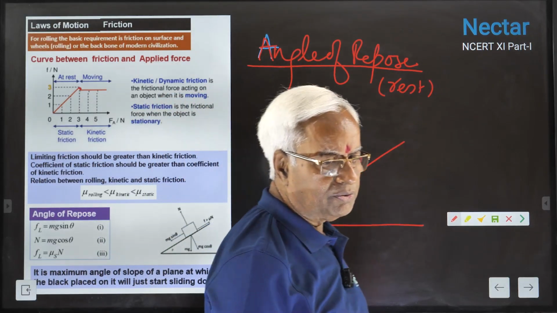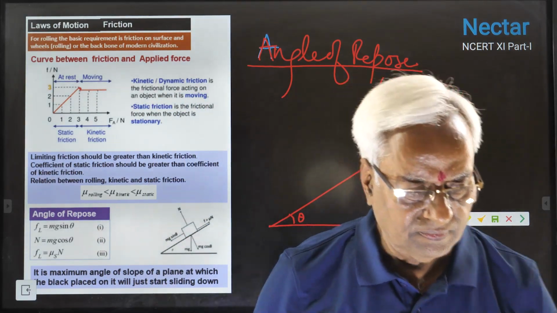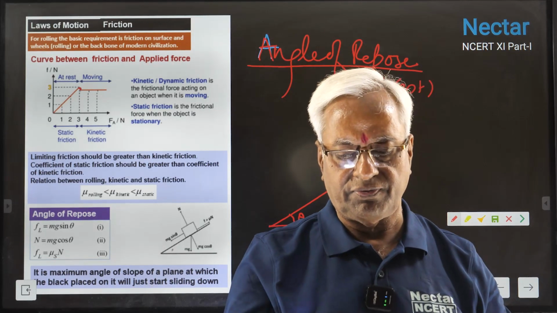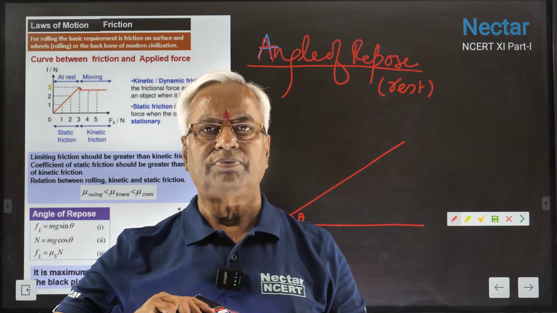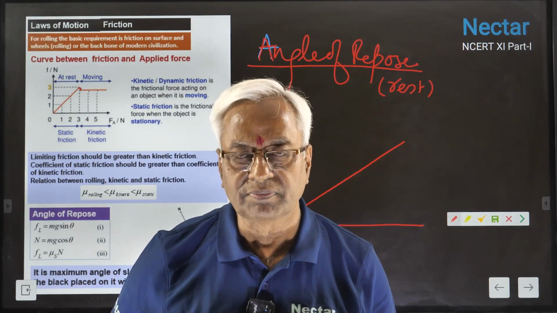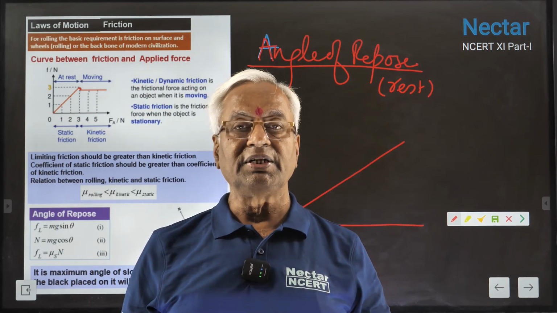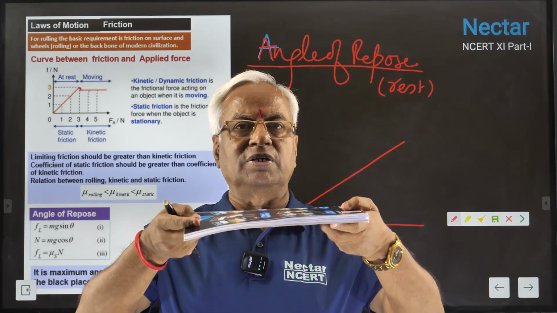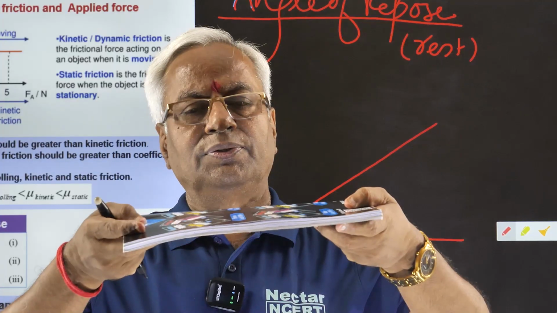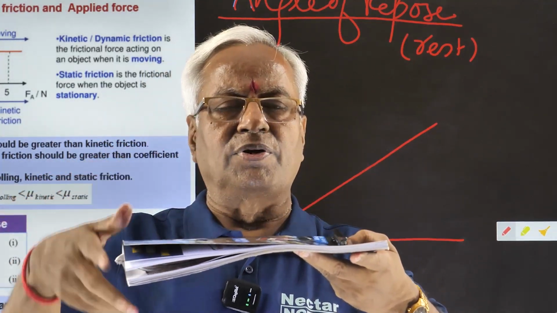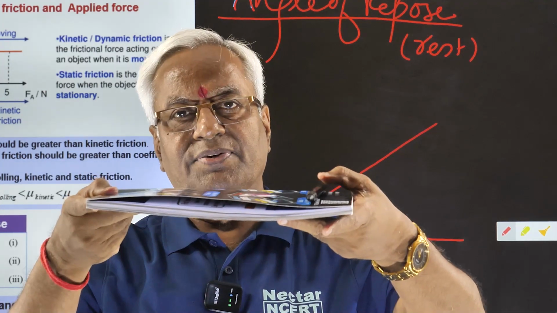In fact, this is not the plane, I would take one example of a book. This is horizontal position. Consider this a plane whose inclination is likely to be changed. This is horizontally placed. One object has been placed on it.